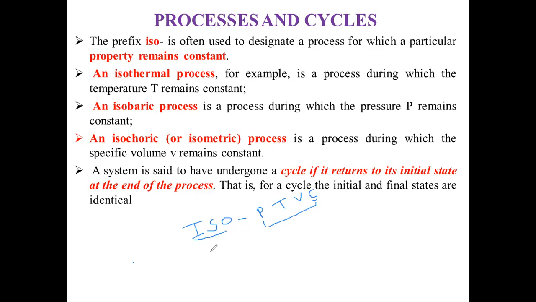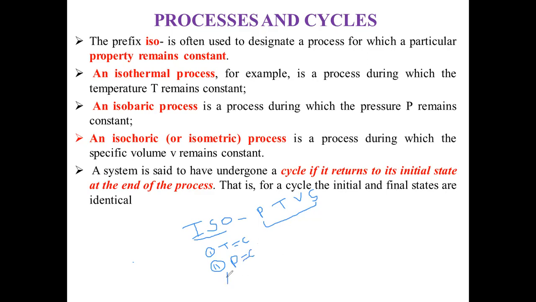Let us suppose an isothermal process. Iso means same, thermal means temperature, friend. In isothermal process, temperature remains constant. For isobaric, iso means same and baric means pressure. When pressure P is constant, the process is known as isobaric process.